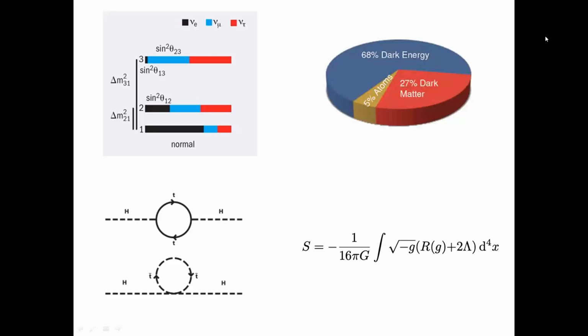And the final problem is that the standard model does not include gravity from the general relativity theory. It is non-renormalizable by the power counting of the coupling constants, and the Einstein-Hilbert action of general relativity is not included in the standard model, and also there is no observable evidence of the spin-2 graviton.